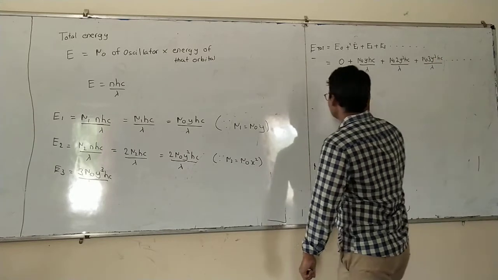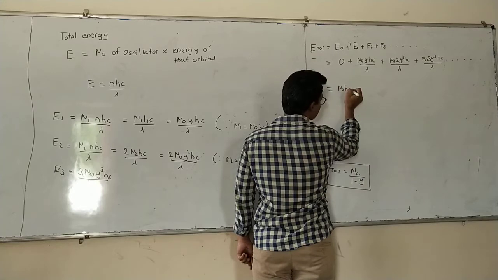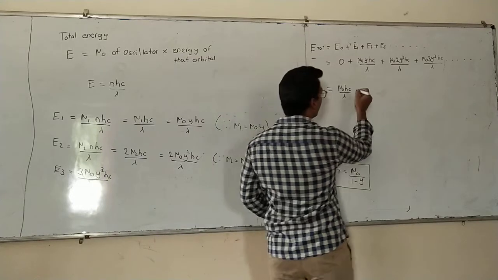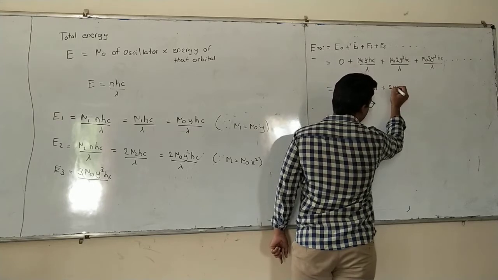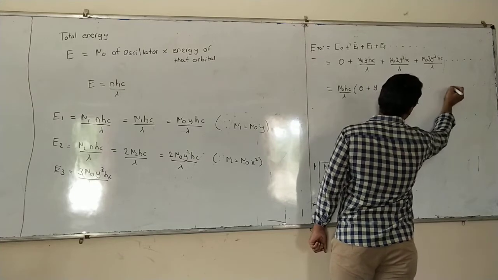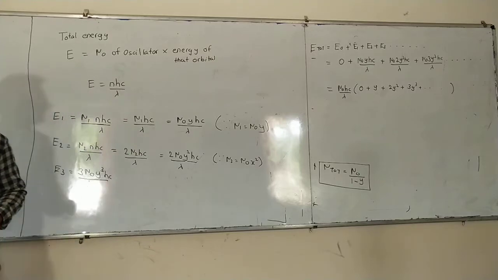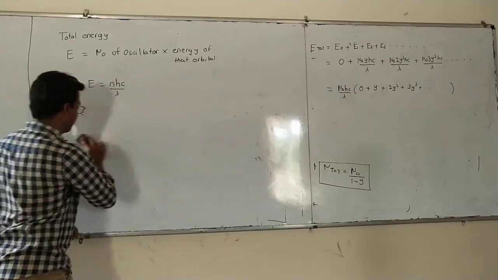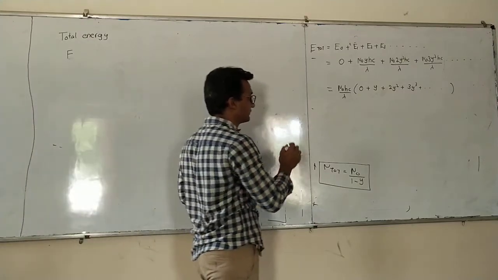And so on. So what can we take common here? We can take common n0, h, c and lambda. These are all the things we can take common. What will be left inside? 0 plus y plus 2y square plus 3y cube and so on. Now again, this is a series whose value is already found.